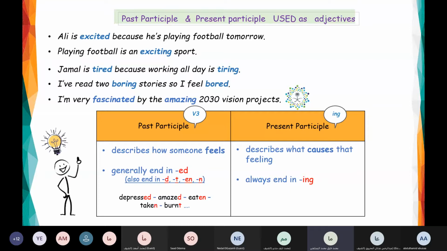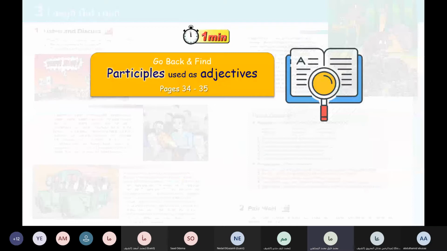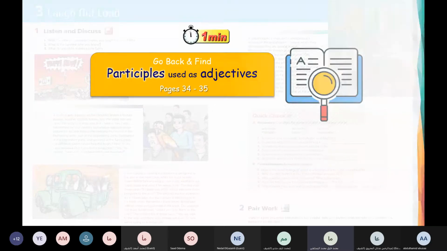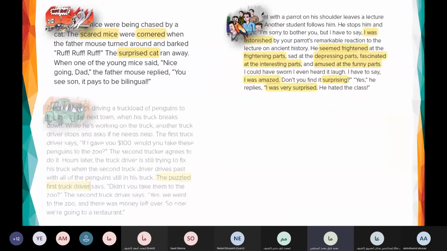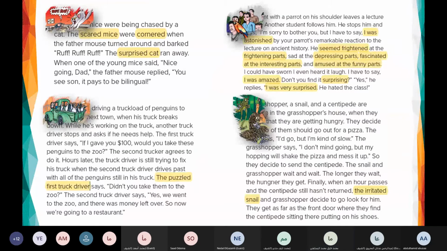Another example about the past participle and the present participle. Now, if you look at your previous lesson on pages 34 and 35, we have a lot of examples here. The highlighted words: scared mice, surprised cat.